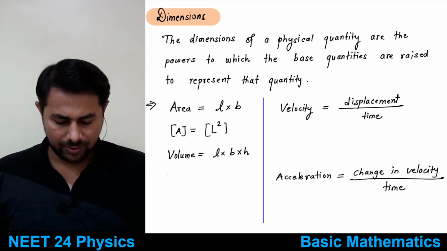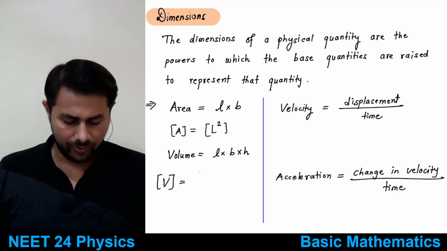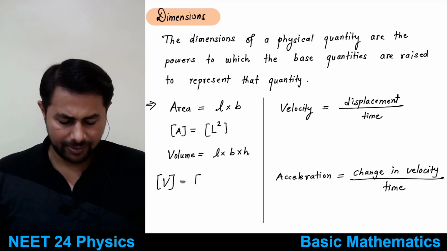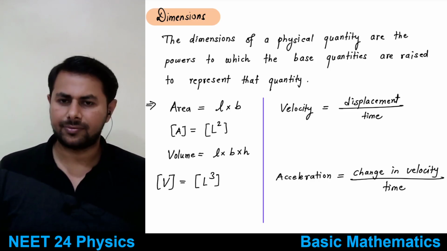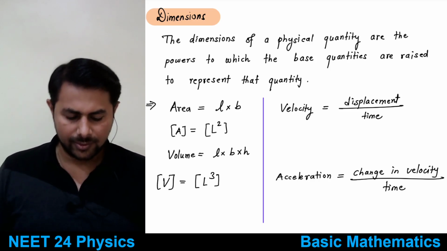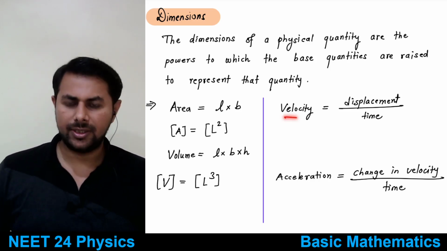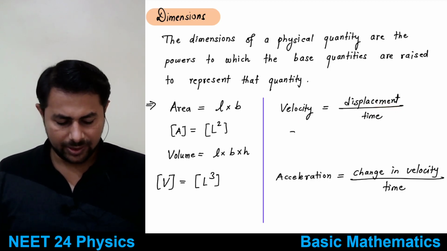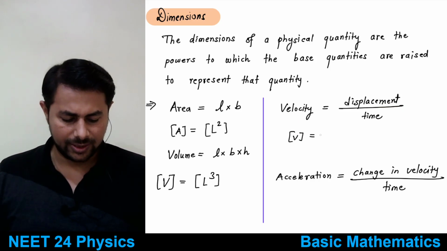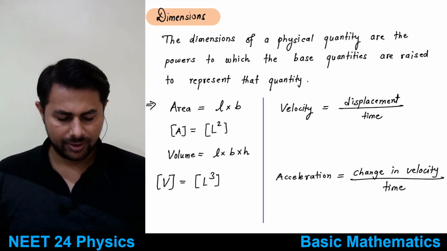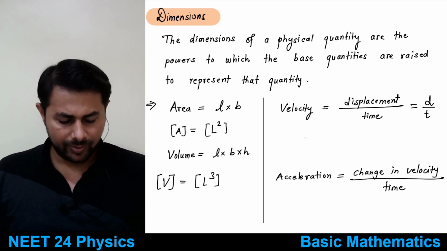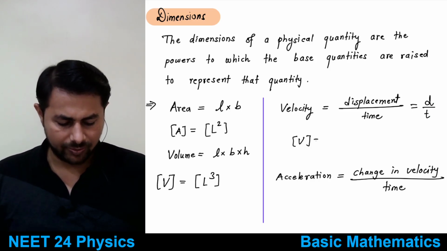Then similarly, what would be the dimensions of volume? If you think about any formula of volume, the length will come thrice, and that's why its dimensions are L raised to 3, right? Then next is velocity. What is velocity? Displacement divided by time. So that means velocity is length by time. Displacement is length, d by t. So what would be the dimensions of velocity?